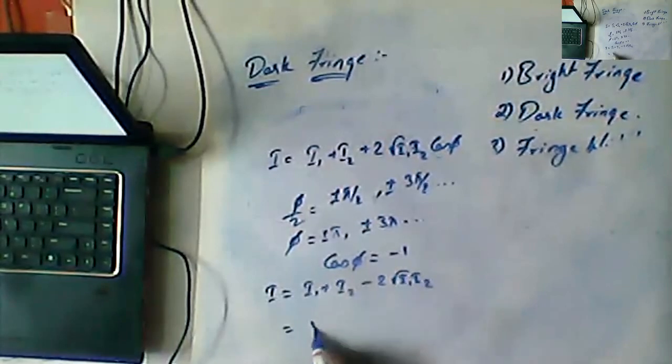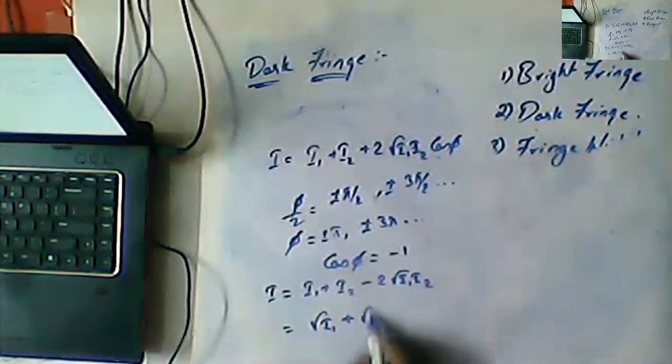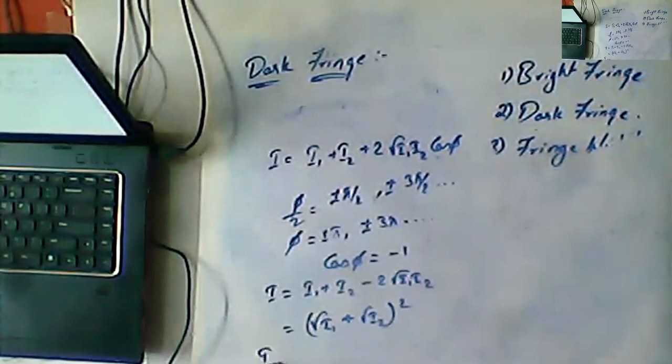So we can write it as square root of I1 minus square root of I2 whole square. So I minima is equal to the square root of I1 minus the square root of I2, whole square.